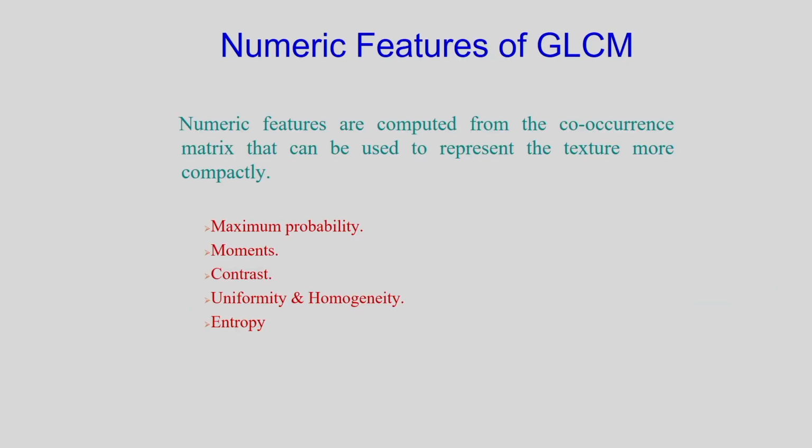And from the GLCM, I can extract some features, the statistical features. The parameters are like this. The maximum probability I can determine, the moments I can determine, contrast I can determine, uniformity and the homogeneity also I can determine from the GLCM, and finally one important parameter, that is the entropy, I can also determine.